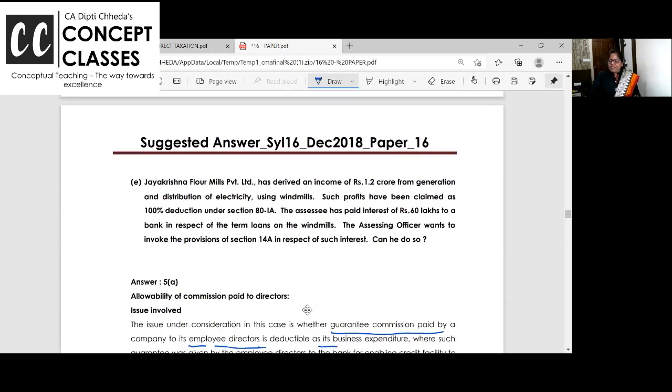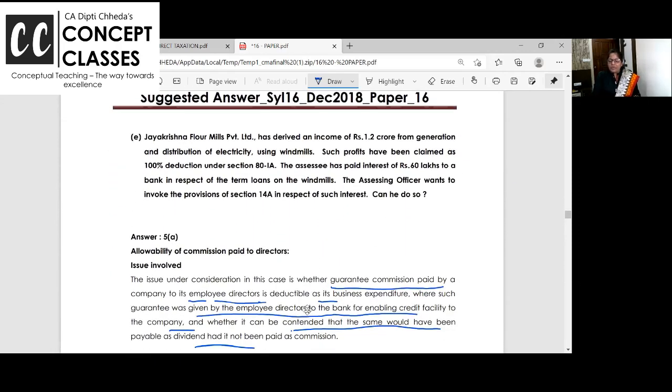Leave 54, the long term one. Fifth one we will do. Jaiprakash Floor Mill has derived an income of 1.2 crore from generation and distribution of electricity through windmills. Do you know, in the outskirts of the city, you go to Tirumala, you go all along the east coast, from Chennai, Pondicherry to Gujarat, they have put huge windmills which are used for generation of electricity.